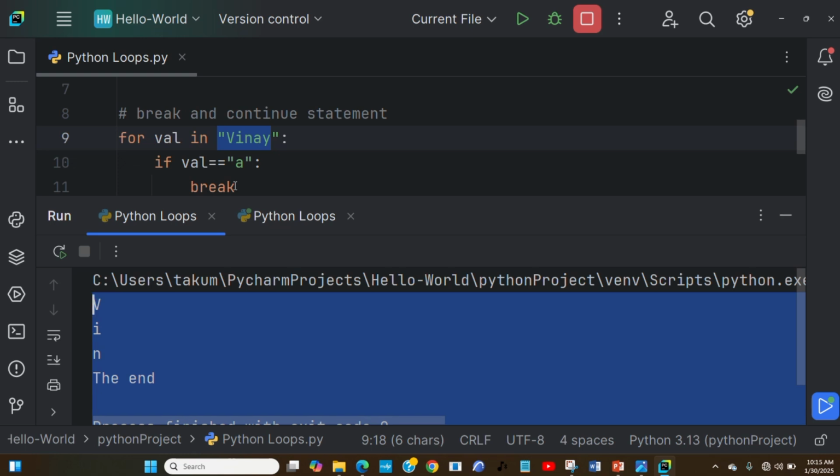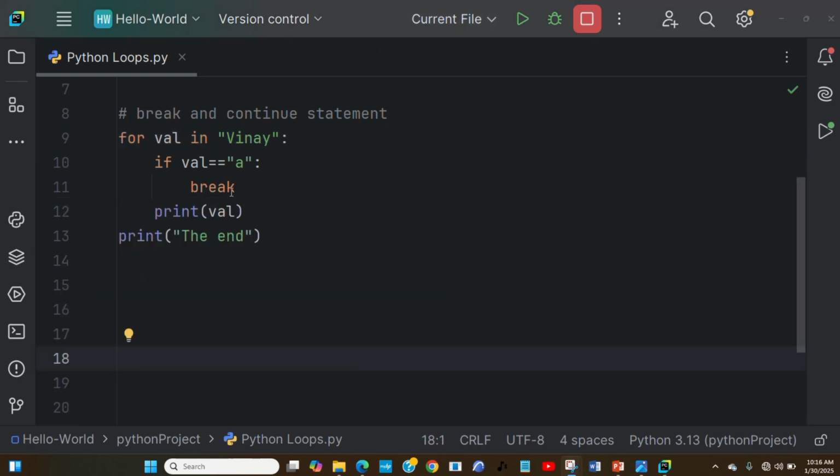You can see what happened here. It has just printed all of those 3 characters, and the last print statement is also printed. So the next thing we are going to be seeing now is the continue statement. We saw the break statement. We just need to change the break statement to the continue statement.